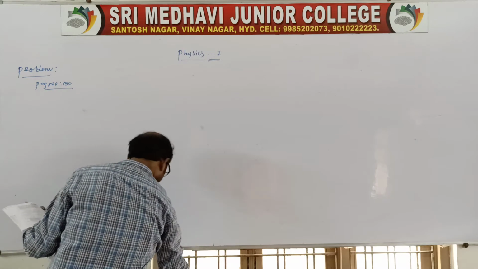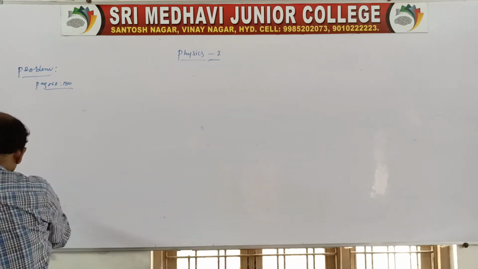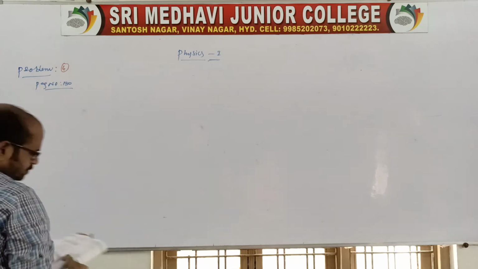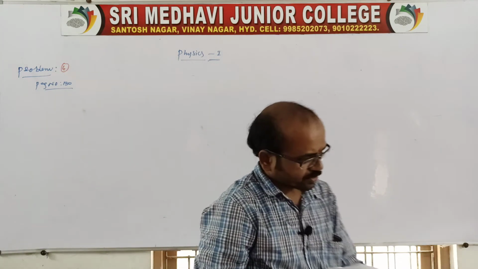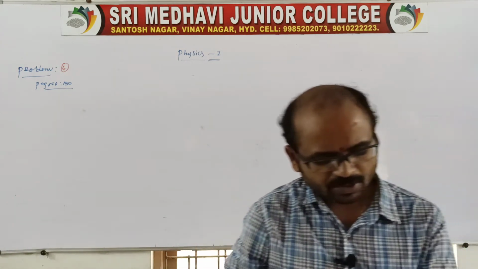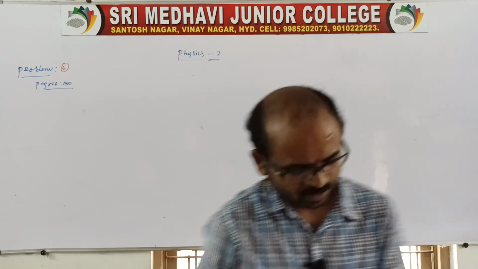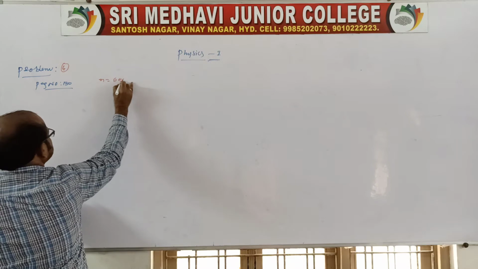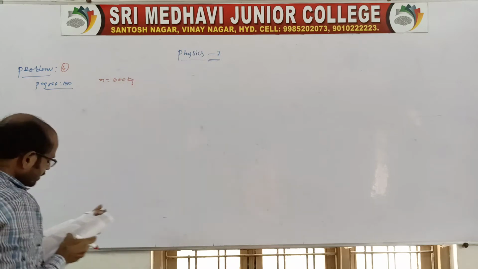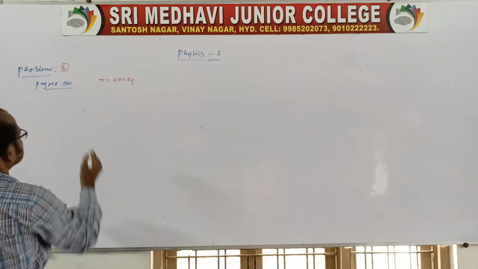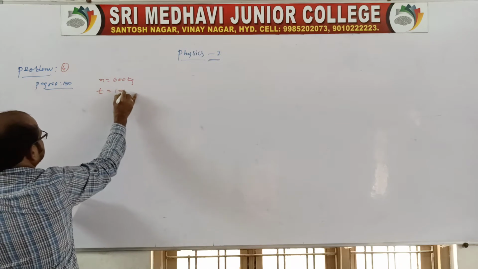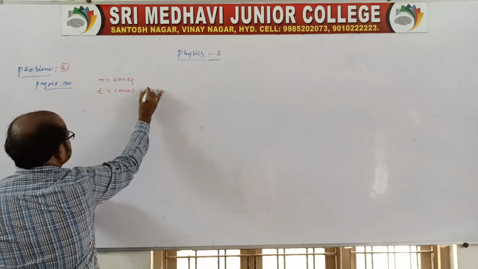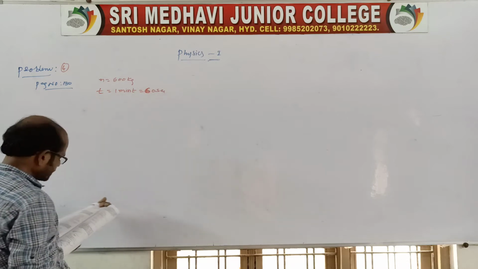Same page number 130 only. Question number will be 4. Right? Here you look at the question. A pump is required to lift 600 kg of water. You write the given data. 600 kg of water is lifted by the pump per minute. Time is given, 1 minute. Of course, you convert it into 60 seconds.